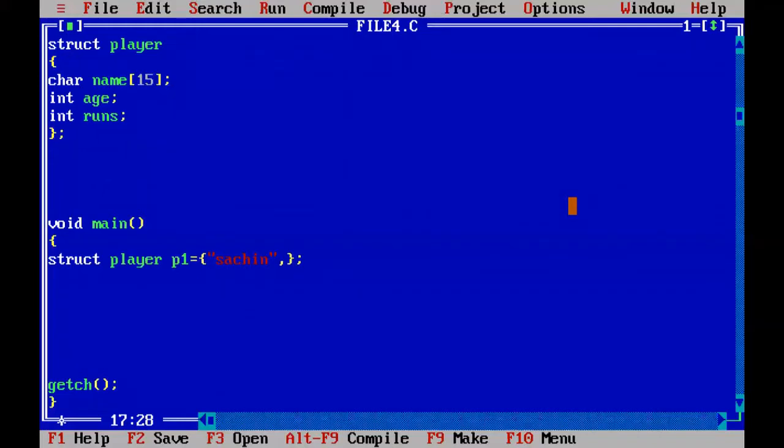Quotation. So that simply you can give 47. So 47. And the third one is runs. So how many runs? Approximately I will write 14,000 runs, like 1400 or 14,000 runs, like that I can take. So Sachin will go into the name, 47 will go into the age, and 14,000 runs will go into the runs section. So this data, what is Sachin 47 and 14,000? This is the data of the P1 structure variable.